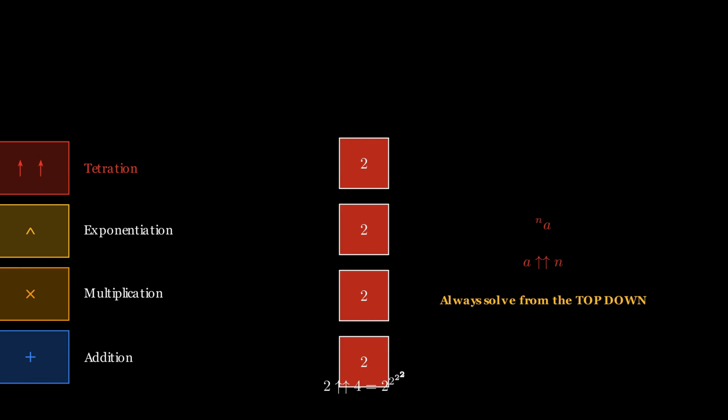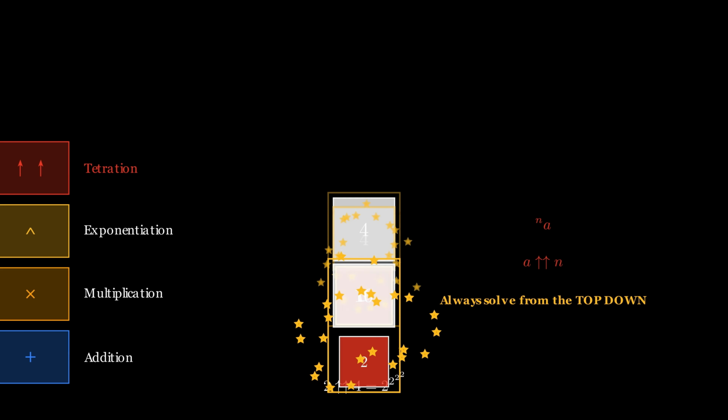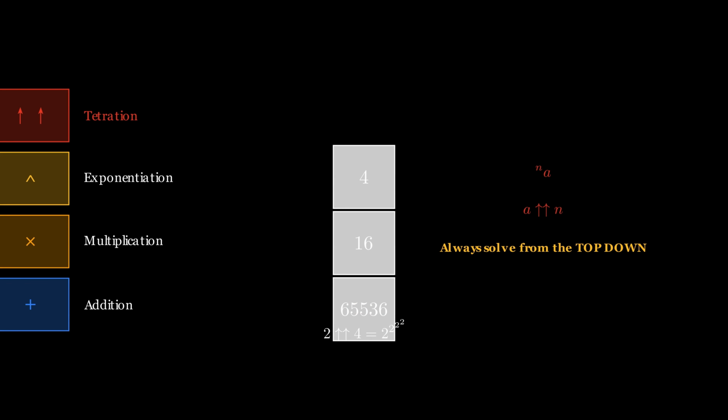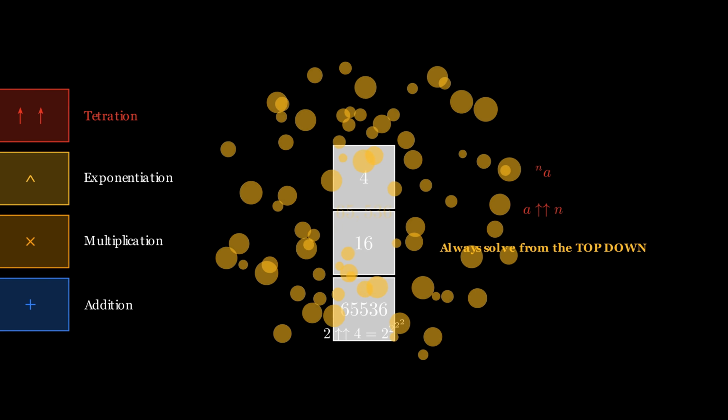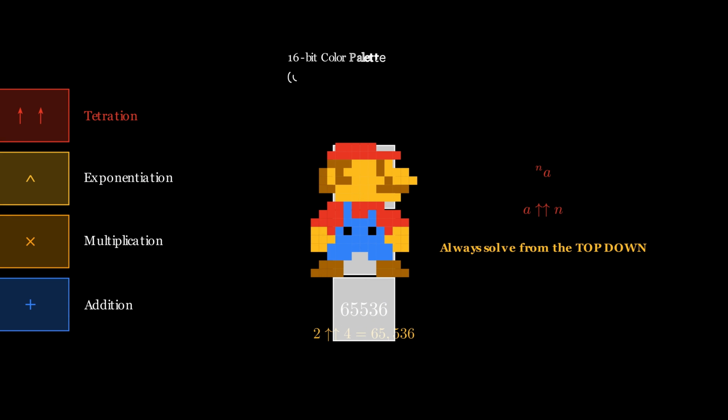Again from the top down. 2 squared is 4. 2 to the power of 4 is 16. And finally, 2 to the power of 16 is 65,536. That number might seem random, but it's incredibly important. It's the exact number of colors available in the 16-bit color palette that defined the look of classic video games.